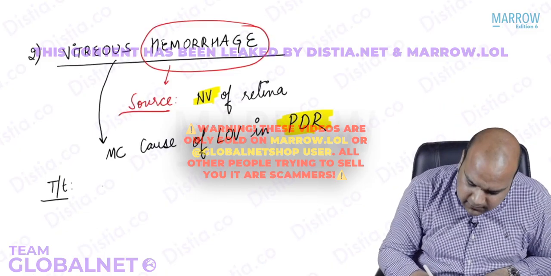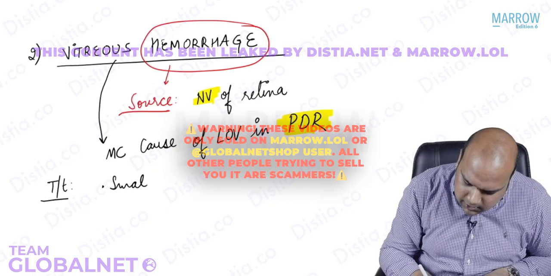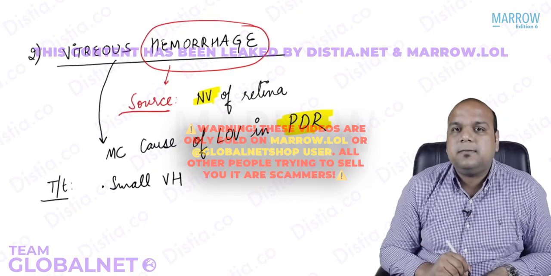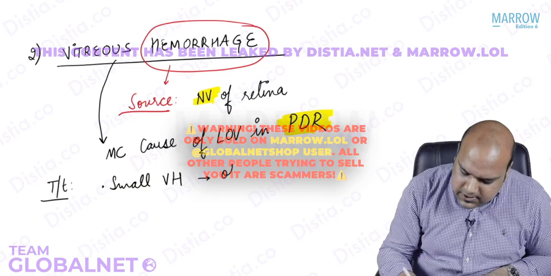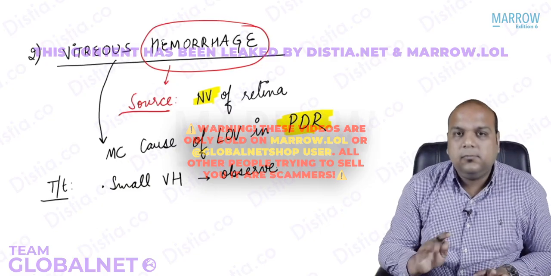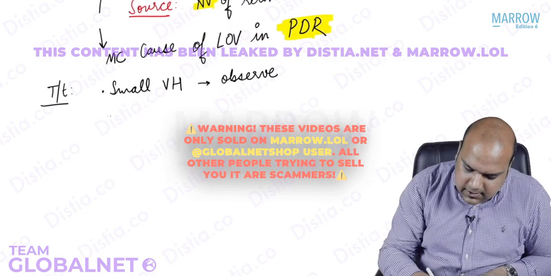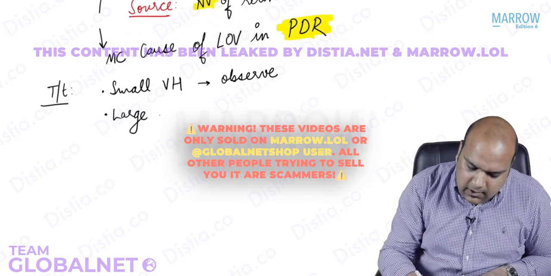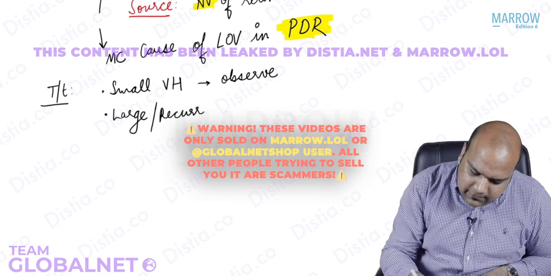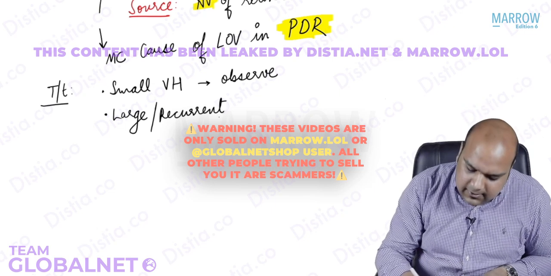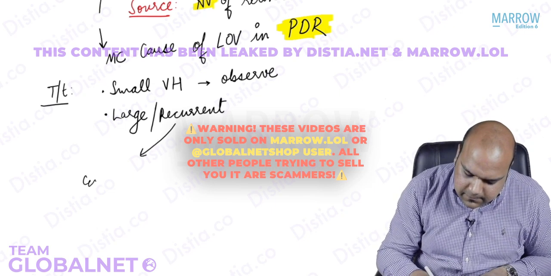Yes. So if it is a small vitreous hemorrhage, we can observe. But if it is a large vitreous hemorrhage, or if it is recurrent, everybody, then we have two treatment options.